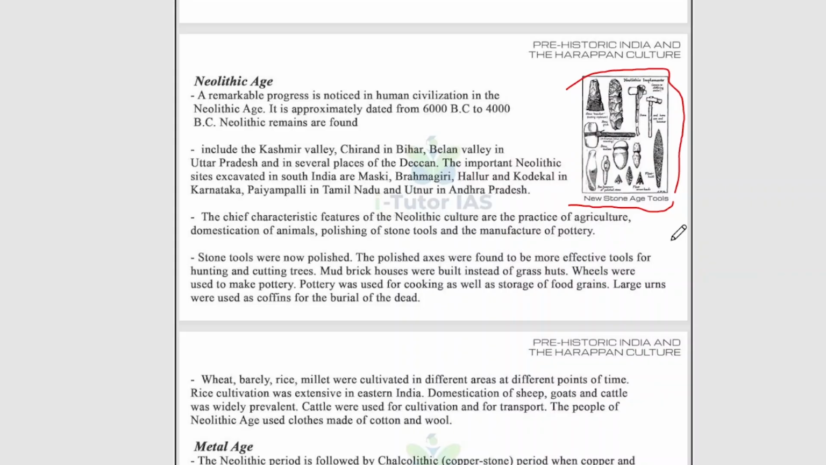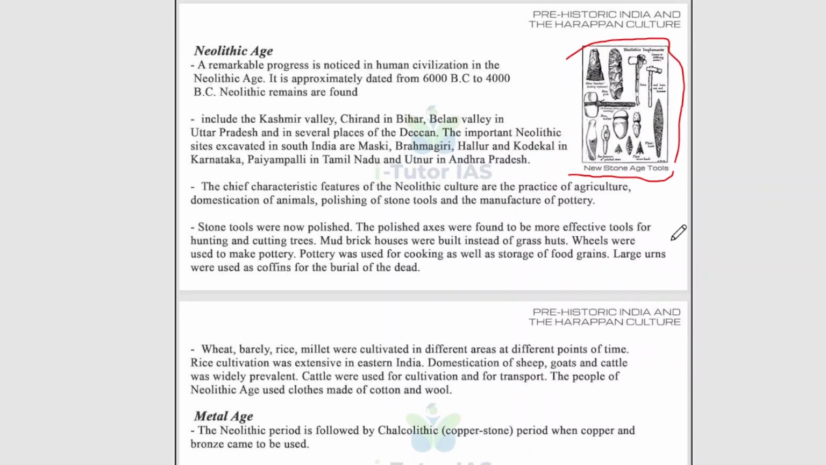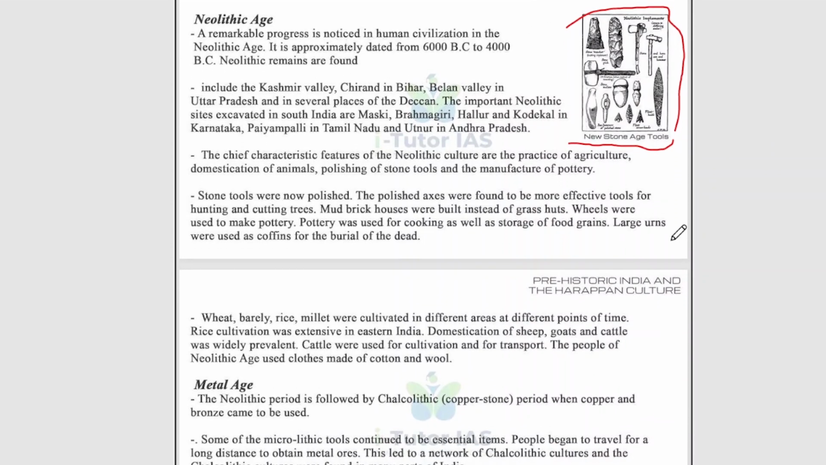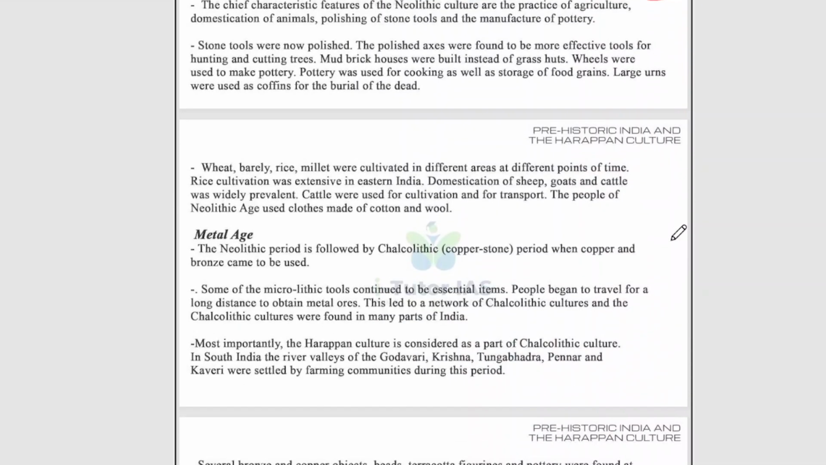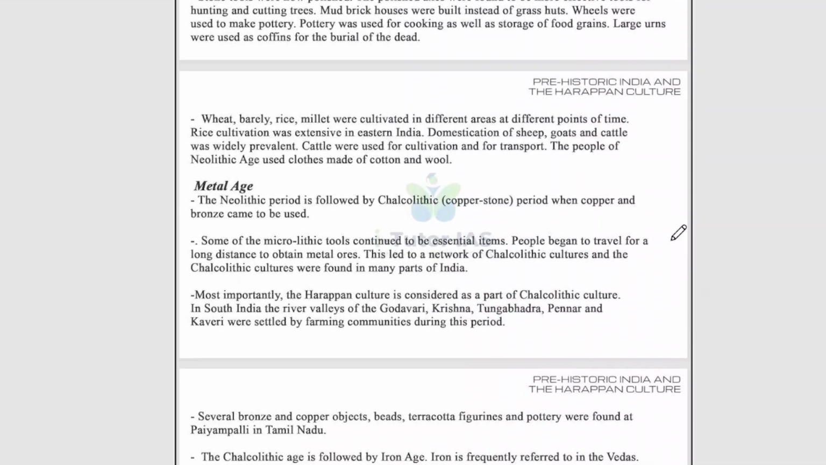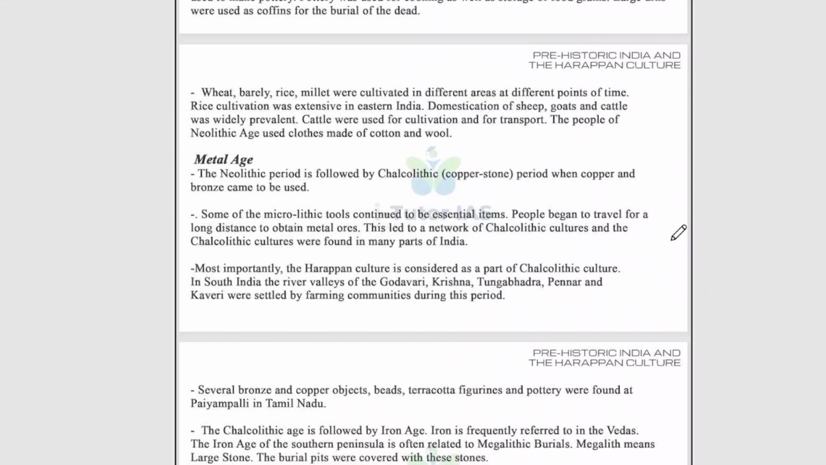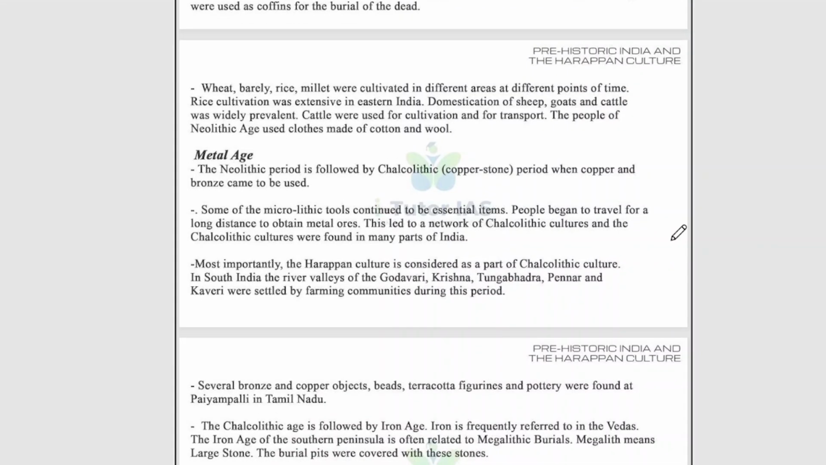Pottery was used for cooking as well as storage of food grains, and large urns were used as coffins for the burial of the dead. So this is the basic change in the Neolithic period. Wheat, barley, rice and millet were cultivated in different areas at different points of time. Rice cultivation was extensive in eastern India. Domestication of sheep, goats and cattle was widely prevalent. Cattle were used for cultivation and for transport. The people of the Neolithic age used clothes made of cotton and wool.